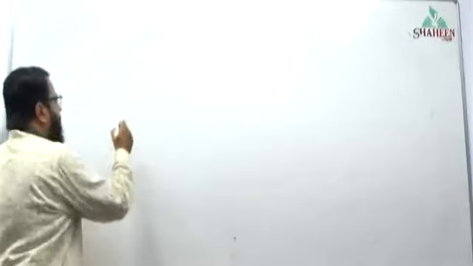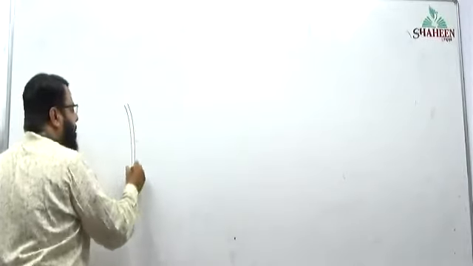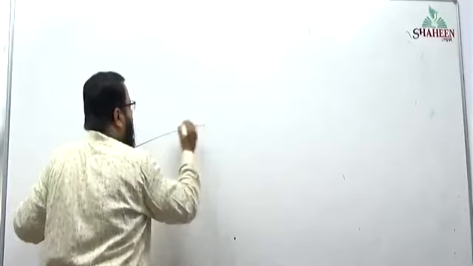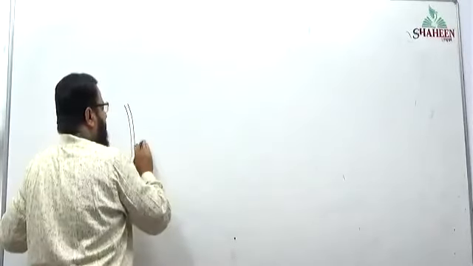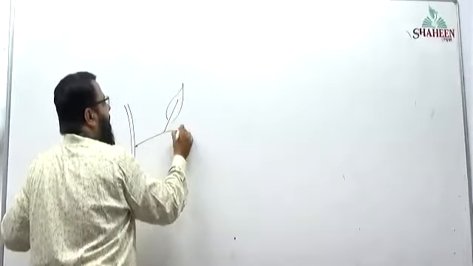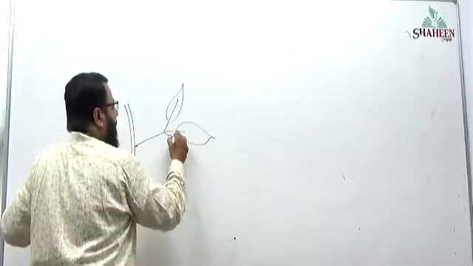Okay, one question has appeared. This is a stem, a branch or a stem. Now it is having 3 leaves. This is one leaf, this is another leaf, and this is another leaf.